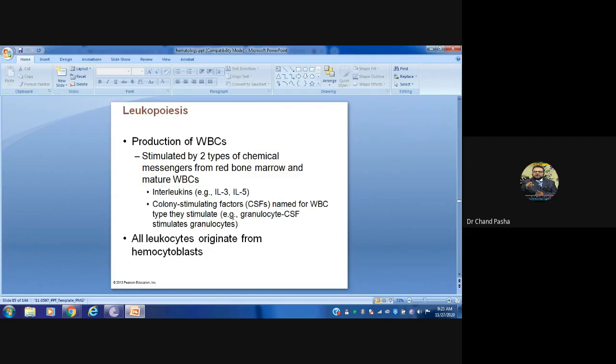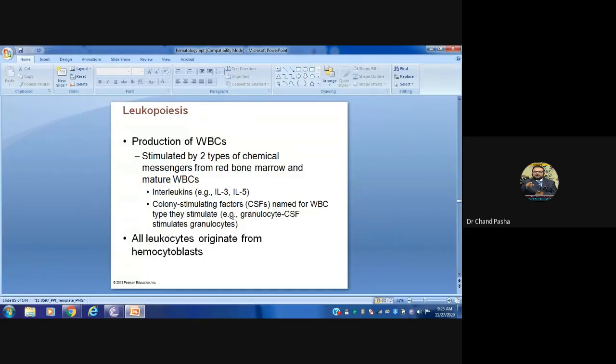Colony stimulating factors are also recombinant produced, and interleukins are also recombinant produced. Colony stimulating factors are named for the WBC type they stimulate, like granulocyte colony stimulating factor, which stimulates the granulocytes. Granulocytes, you know, are neutrophils, basophils, and eosinophils.